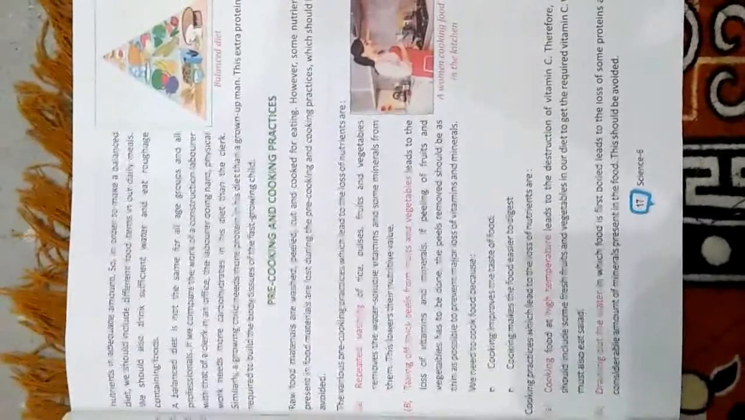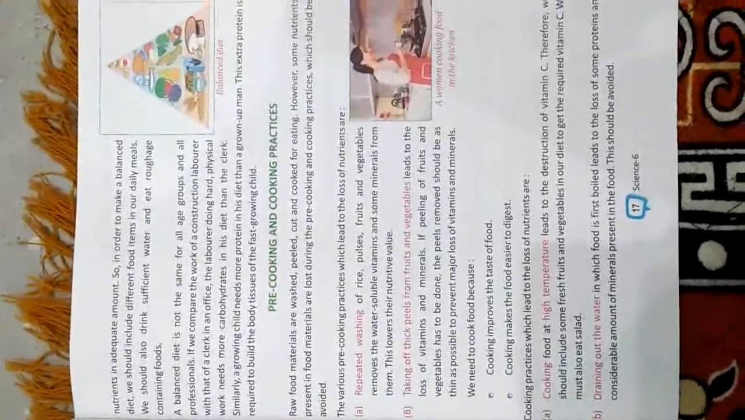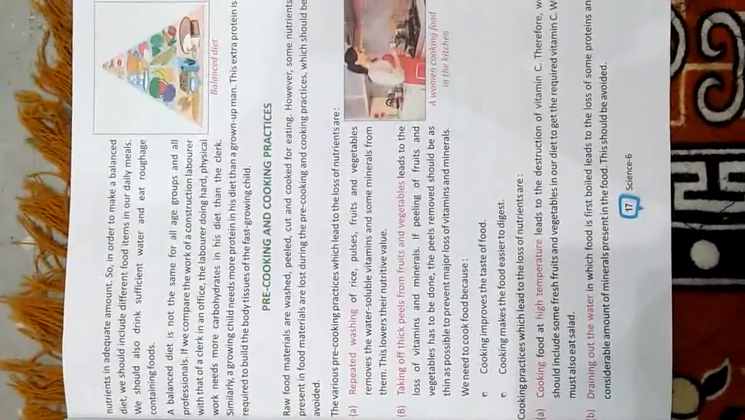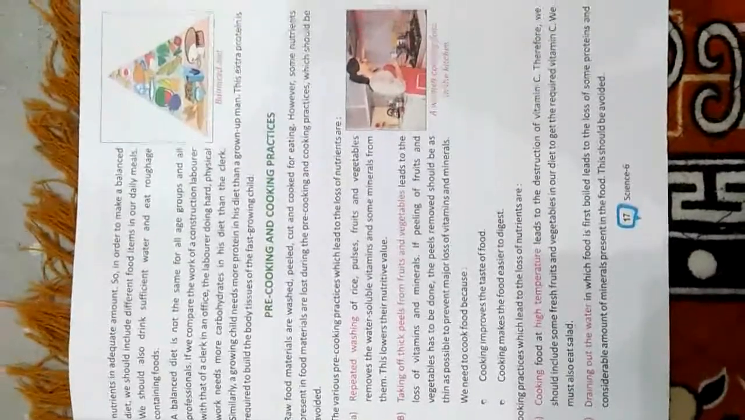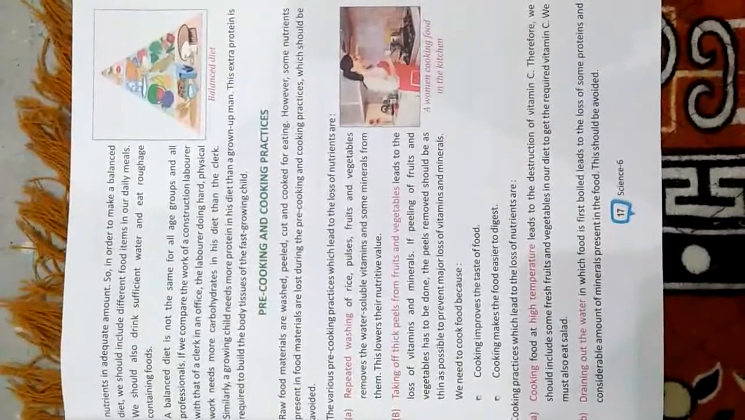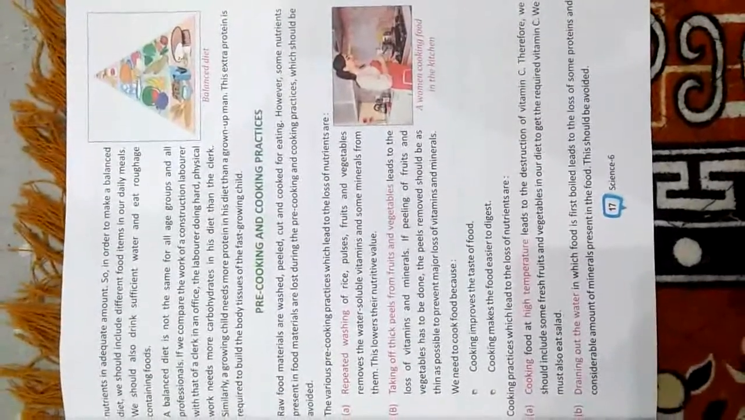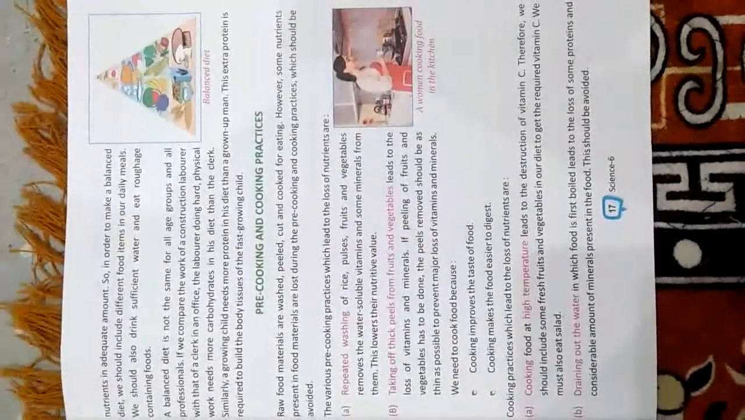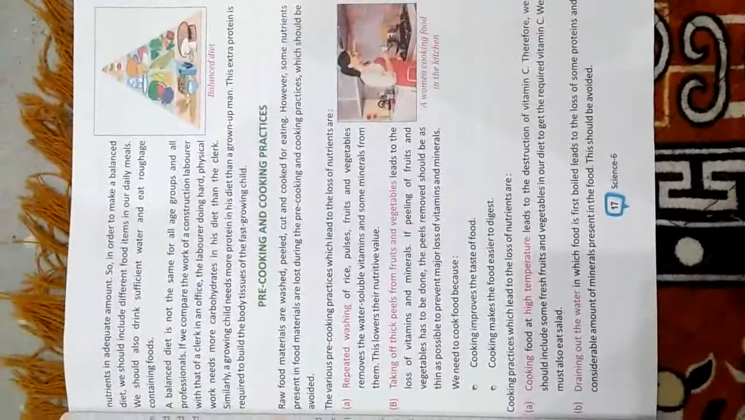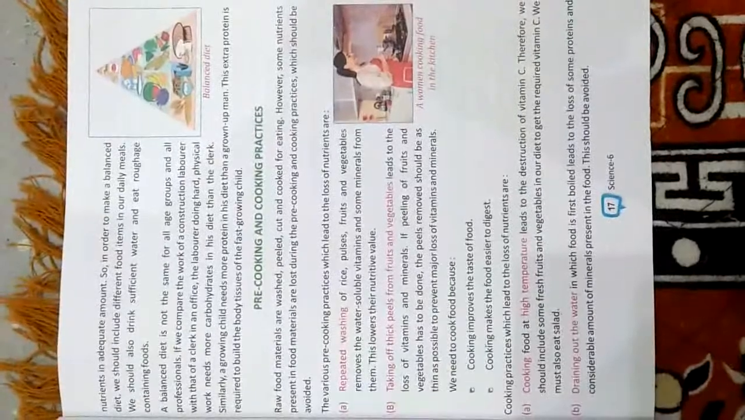So the next topic is pre-cooking and cooking practices. Raw food materials are washed, peeled, cut and cooked for eating. However, some nutrients present in the food materials are lost during the pre-cooking and cooking practices, which should be avoided. The various pre-cooking practices which lead to the loss of nutrients are discussed, like the repeated washing of rice, pulses, fruits and vegetables, which removes all the water-soluble vitamins and some minerals from the items and this lowers their nutritive value.